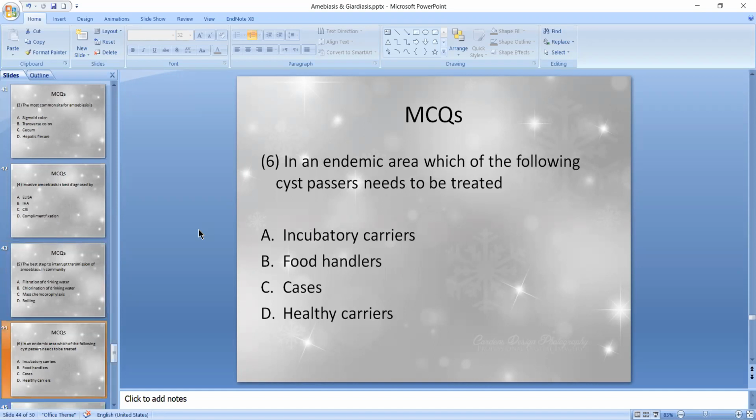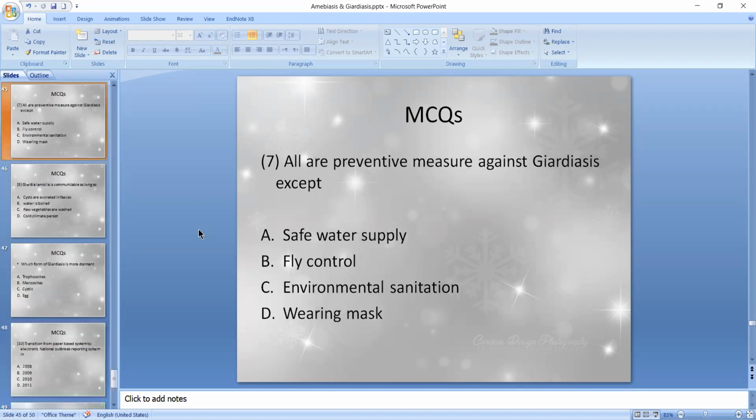In an endemic area, which of the following cyst passers needs to be treated: incubatory carrier, food handler, cases, or healthy carrier? B, food handler. All are preventive measures against giardiasis except wearing a mask. Yes, wearing a mask is a basic preventive measure for a respiratory disease, and this is a GI disease.